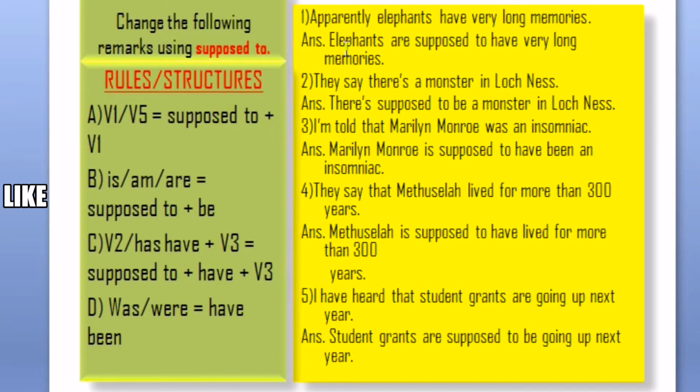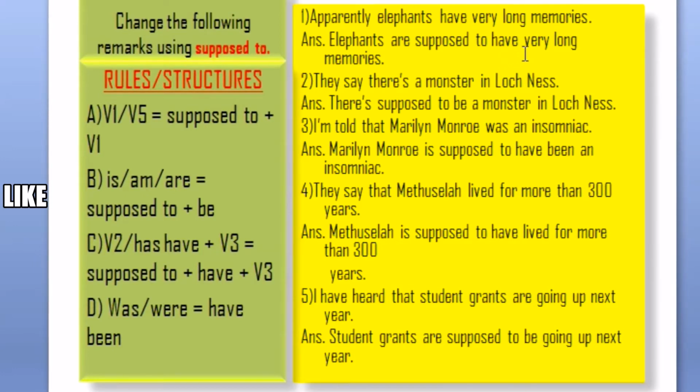Number one, apparently elephants have very long memories. This is the question, my dear. You need to use supposed to. As I told you in the structure, elephants have is Bob 1. That is why you have to use elephants are supposed to have, same Bob 1. Bob 5 is equal to Bob 1. Elephants are supposed to have very long memories.